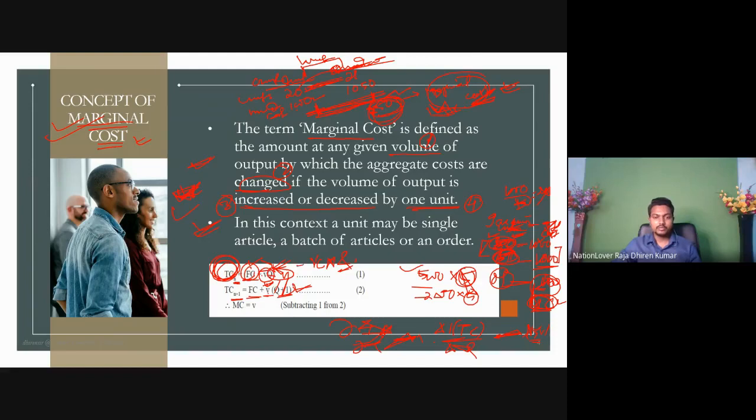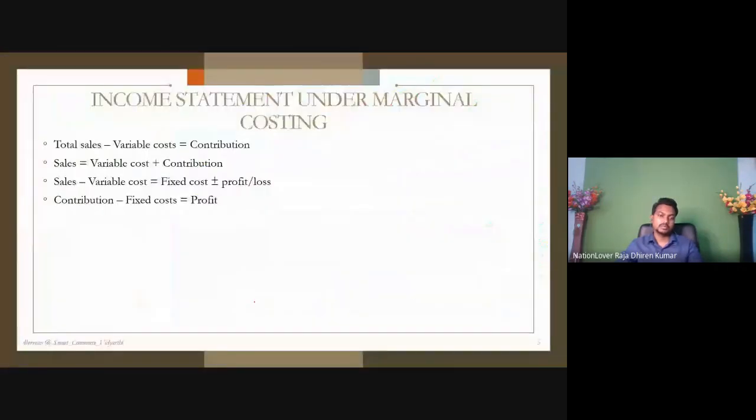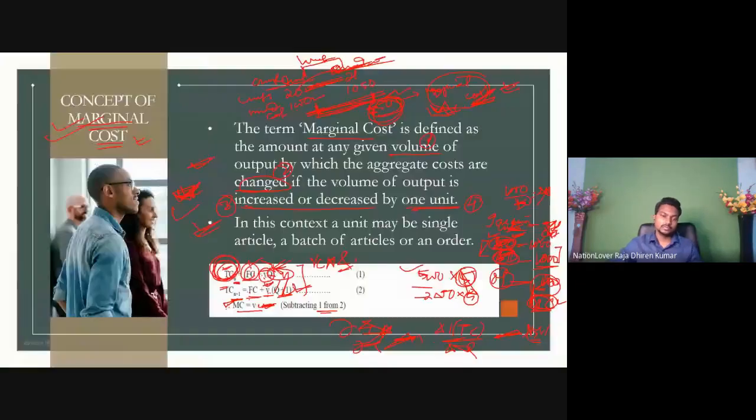So what we will find, if we subtract 1 from 2, then marginal cost equals variable cost, because look at here, total cost minus this one. This is the previous total cost, this is the new total cost, the change of total cost is what is called marginal cost. It becomes minus. Next, the FC will cancel, VQ will be deducted and what remains is plus V. Understand the point? So marginal cost equals variable cost. This will be discussed in detail ahead. Look at it.